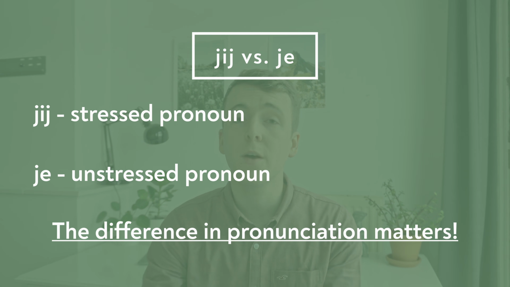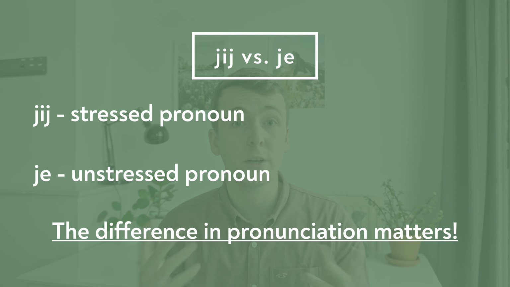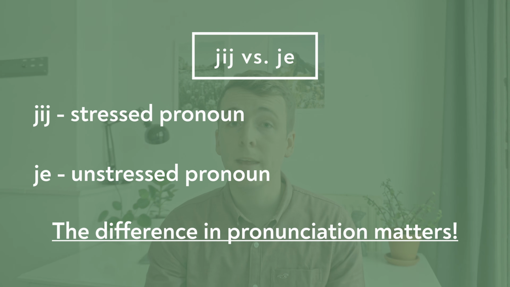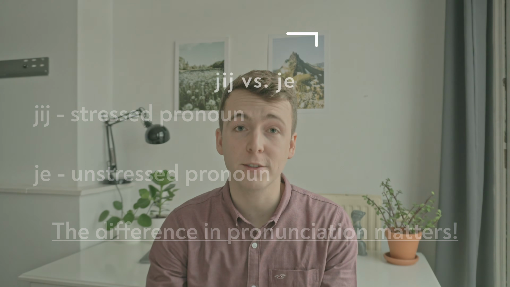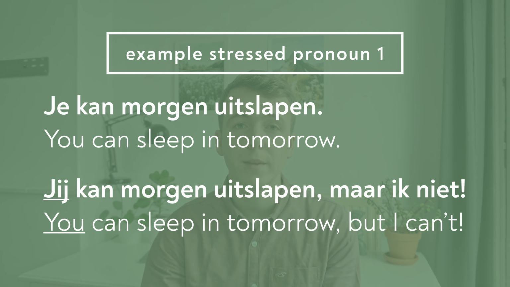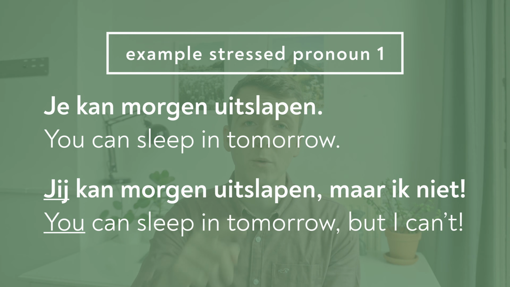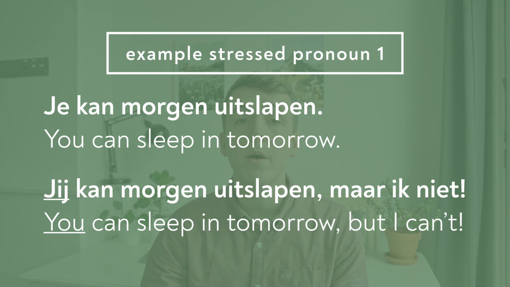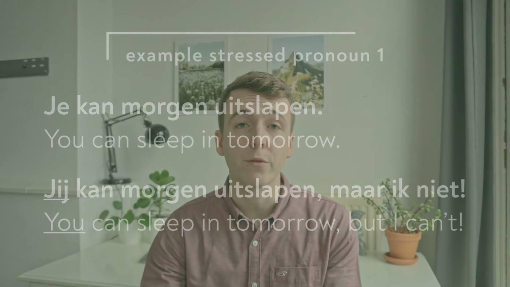But pay attention because je and jij, as you can hear, are pronounced differently, and the difference in pronunciation matters. So when is a pronoun stressed? Here is an example. I can say je kan morgen uitslapen. You can sleep in tomorrow. Or I can say jij kan morgen uitslapen, maar ik niet. You can sleep in tomorrow, but I can't. In English you also stress the pronoun, but there they don't use a different pronoun for it.